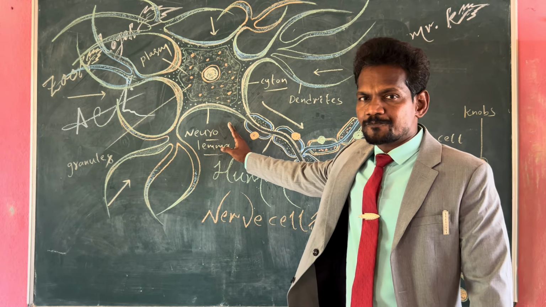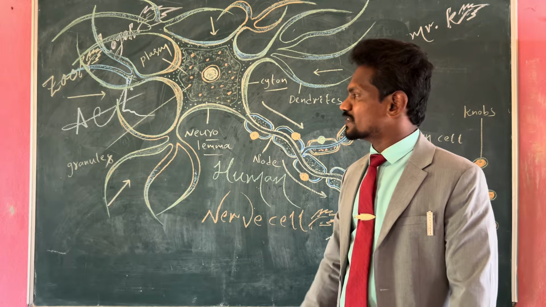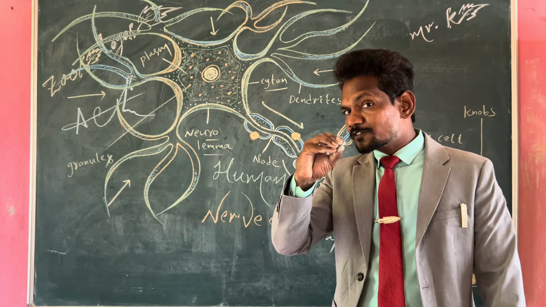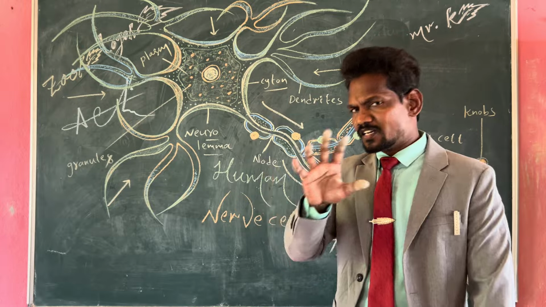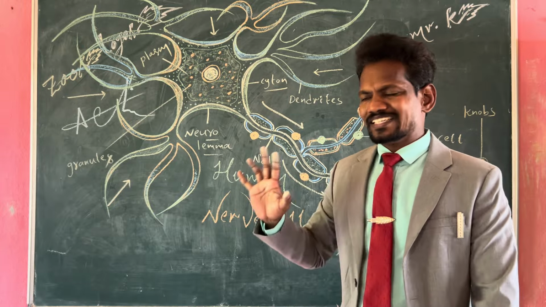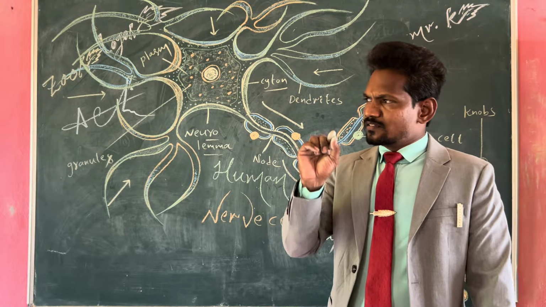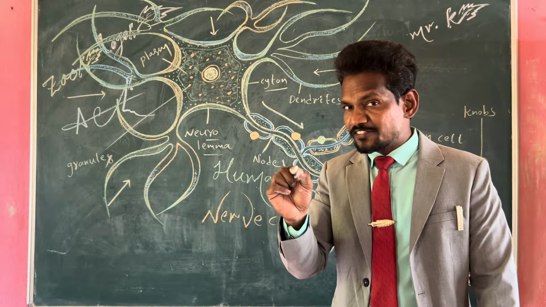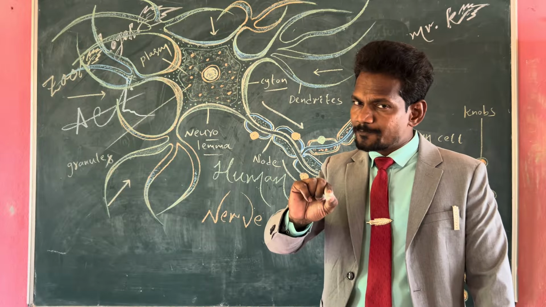Why? Because in the cell cycle of the nerve cell, there is a special phase. Generally in all types of cell cycle, there are G1, S phase, G2 phase and M phase.